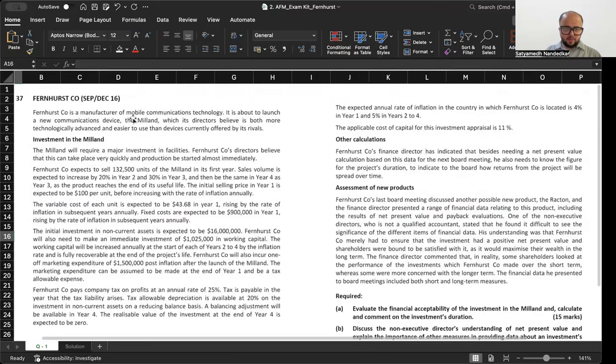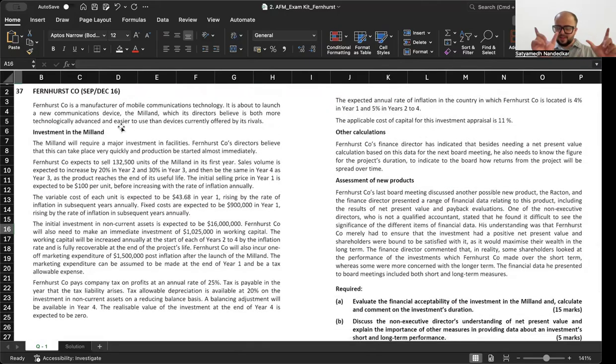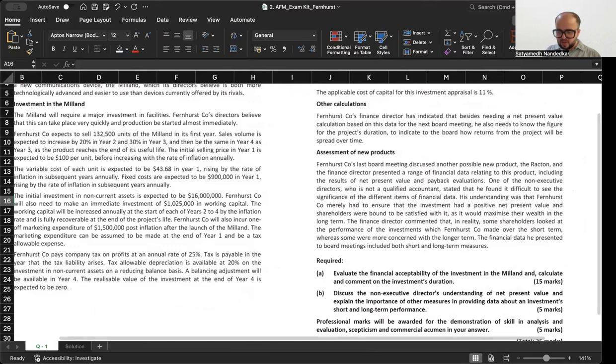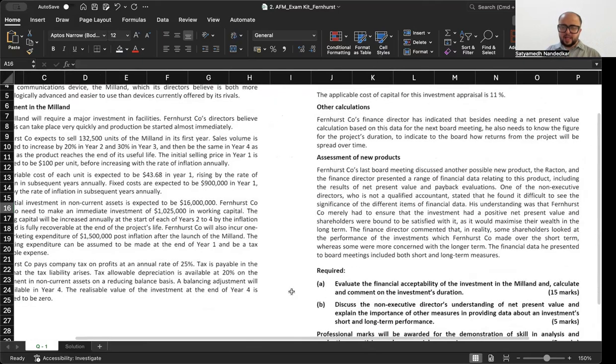Section B question on investment appraisal today. This question is again a past exam question on international NPV, and it will help you to revise and clear quite a few concepts in that particular topic. Now, this is from a past exam, September-December 16 cycle, and we are asked to evaluate the financial acceptability of the investment in Milan and calculate and comment on the investment's duration.